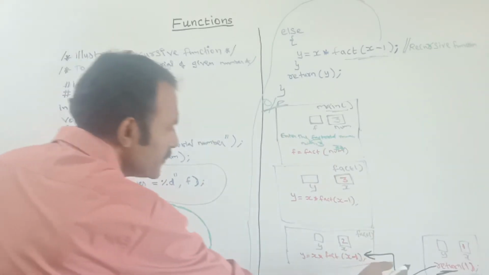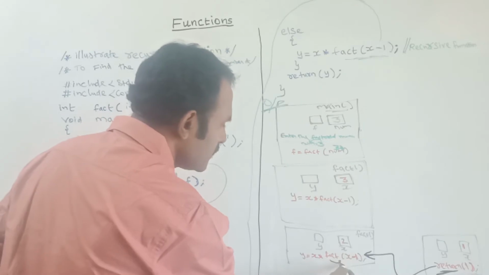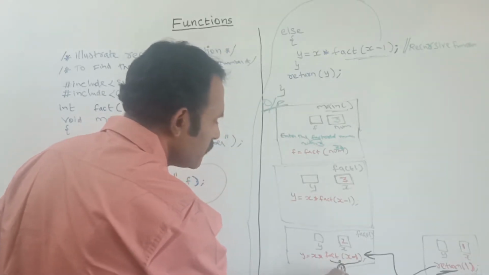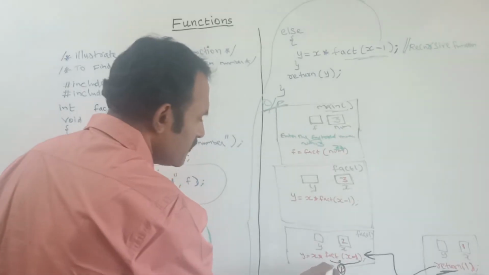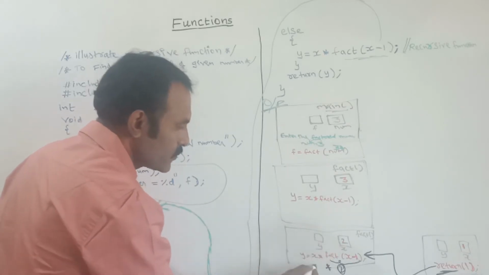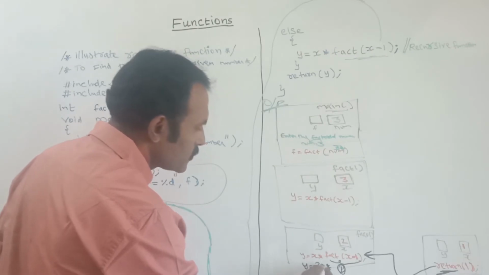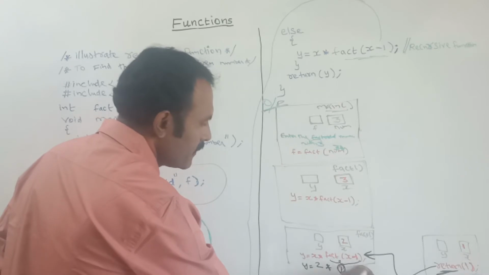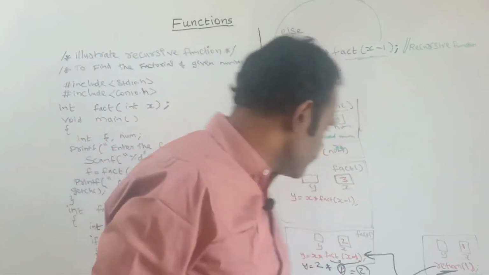Now this is the return value. What is the return value? 1. So this function has the return value 1, and I am multiplying this 1 with the x value. What is the x value? 2. So y is equal to how much? 2 into 1. So y will occupy the value 2 in this step.